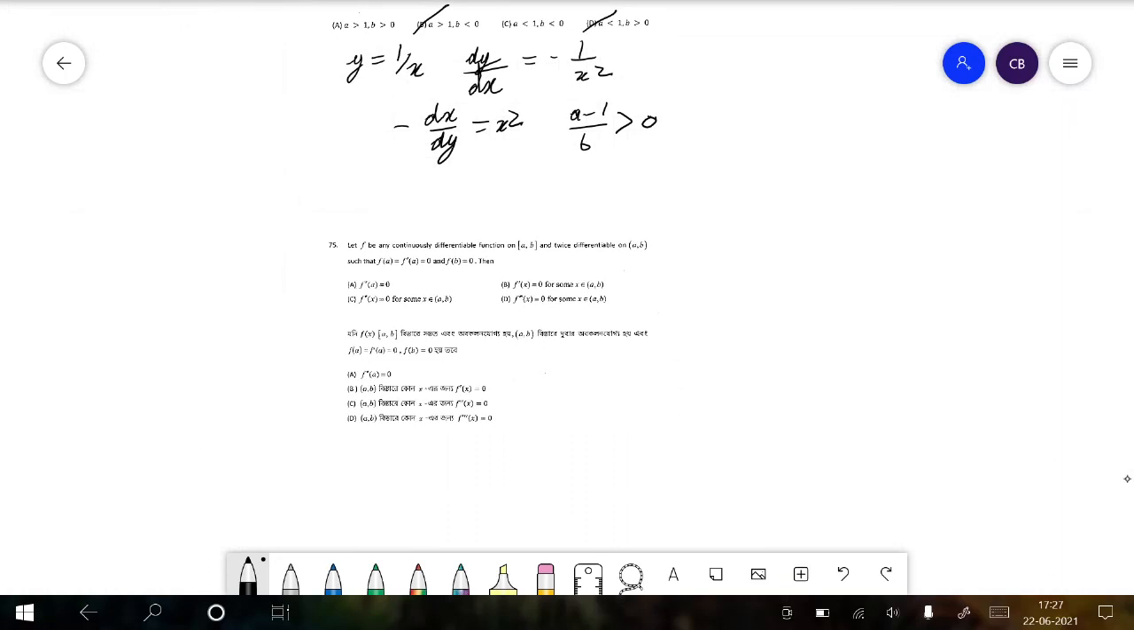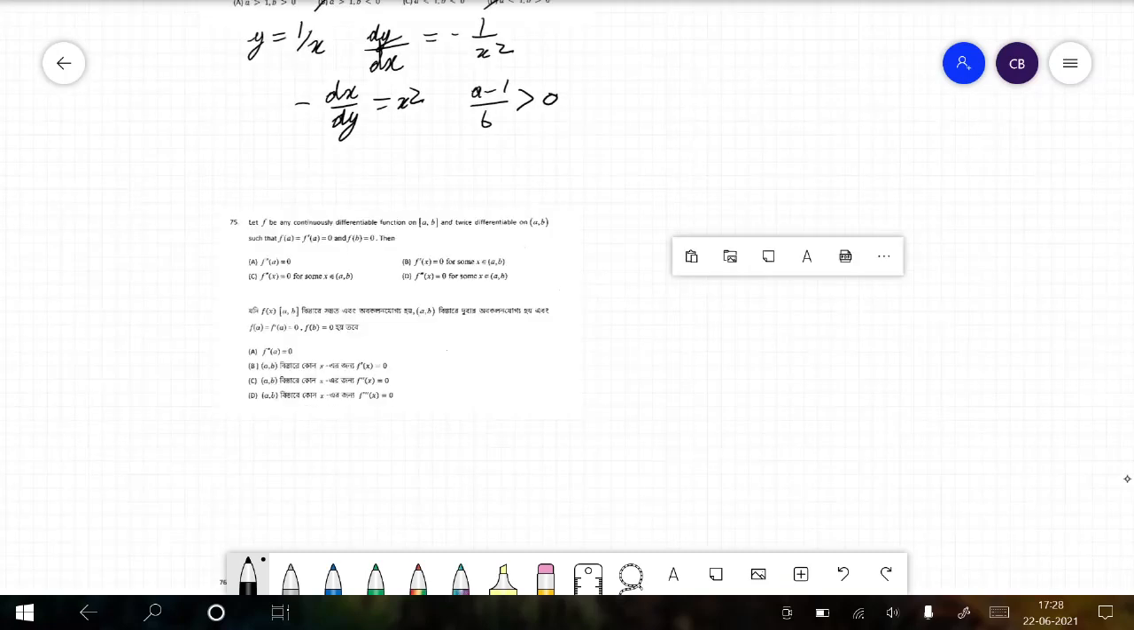Yeah, going on to the next question, let f be any continuously differentiable function on a to b and twice differentiable in the open range a to b, such that f a is equal to f dash a is equal to 0 and f b is equal to 0. Then